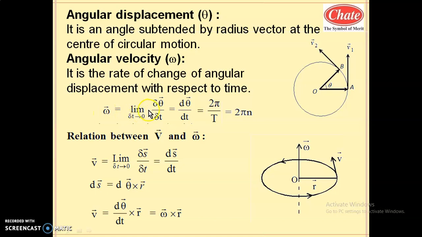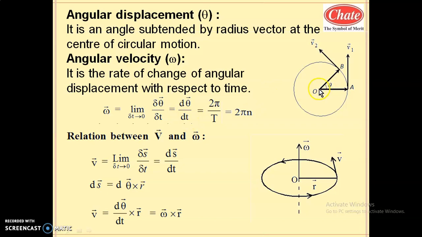If the time is sufficiently large, then omega is written without the limit, that is d theta by dt. D theta means the change in the angle, that is, final angle minus initial angle, theta 2 minus theta 1, divided by delta t.